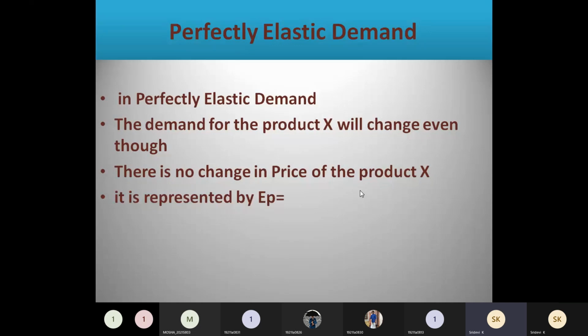So this can be represented by EP is equal to infinity. Infinity, because to the infinity extent there will be change in the sales of the product, even though there is no change in the product price. So this we have to represent by drawing a graph.